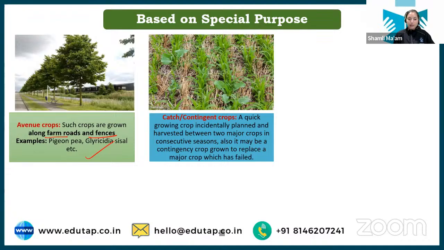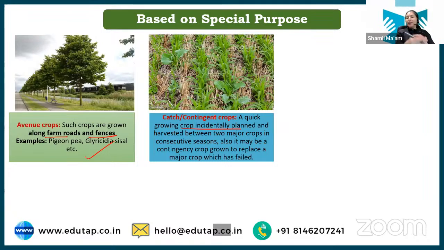In catch crop, as it is written here, it is a crop incidentally planned. When something happens, then the farmer plans, okay, this can be my backup. You can say this is a backup crop which can be grown if there is any mishap that happened for the main crop. Simultaneously they cannot go for both crops. Or what the farmer can do, they can go for relay crop. If he has already seen that this crop is not performing well, what can I do?